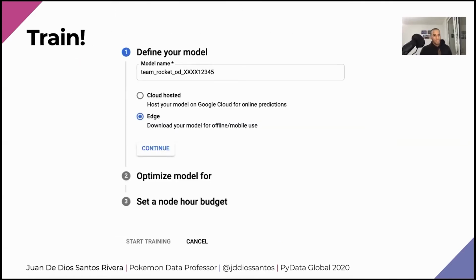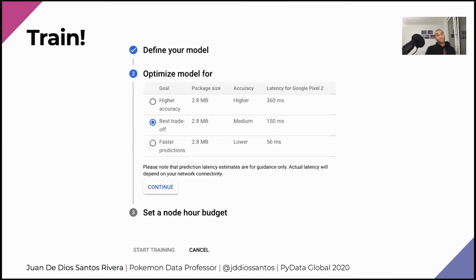Then after that, you're going to train, which is the part we all like and love. Here, first we need to define the model, which means giving it a name and selecting whether you want a cloud-hosted model or edge. I want edge. You click continue, and then you select the model optimization mode. This refers to whether you want a very fast model, which is not so accurate, or a very slow model, which is a bit more accurate.